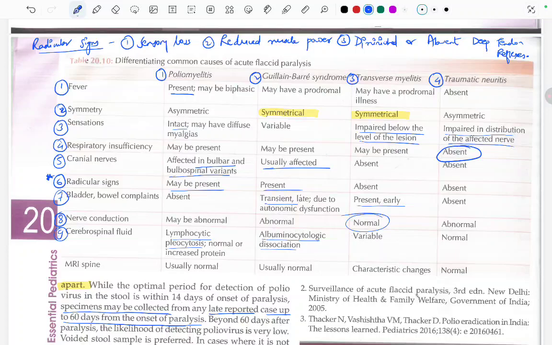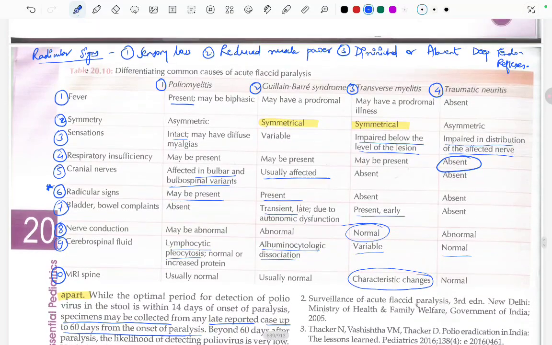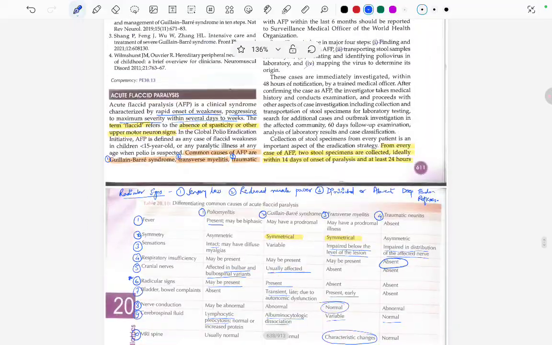CSF may be variable in transverse myelitis and normal in traumatic neuritis. And the last one, MRI spine, is usually normal in all except transverse myelitis, because it is a spinal cord problem. So this is all about acute flaccid paralysis.